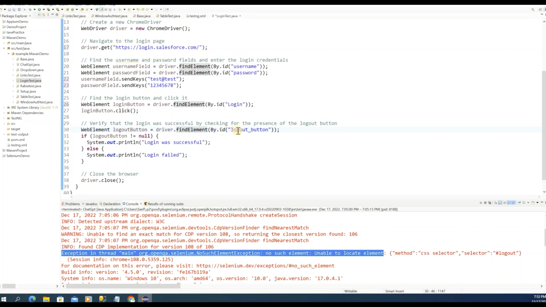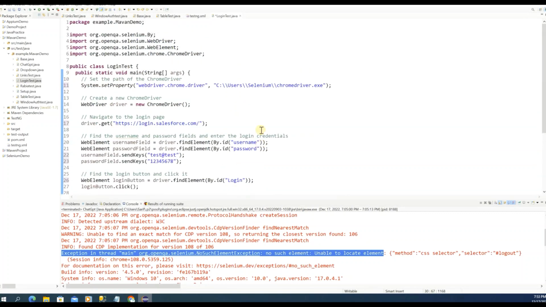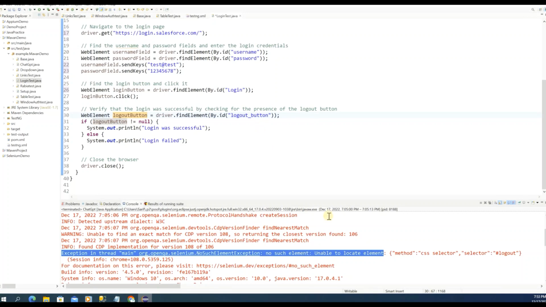So you look for the logout button, assuming this is the ID for the logout button, and they use an if condition. If the logout button is not null, it means it's present, then you print that the login was successful, or you print that it failed, and the driver will close. It is really amazing. Before that, I have one exception or error. Let me copy this and check what it means, since it can help you define the exception.